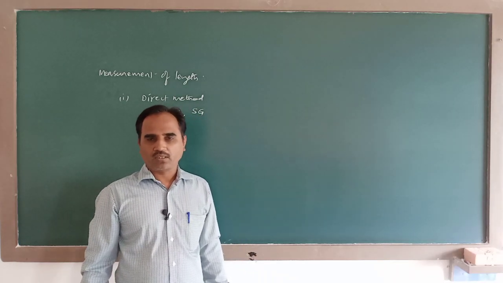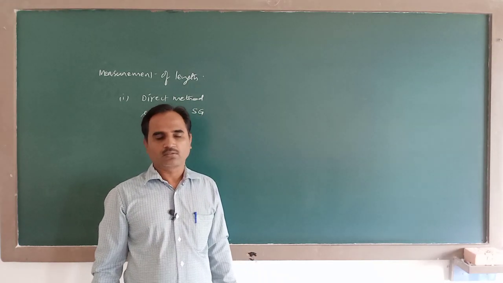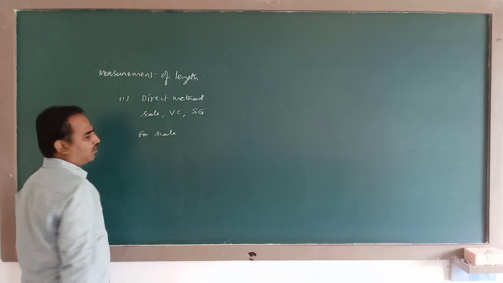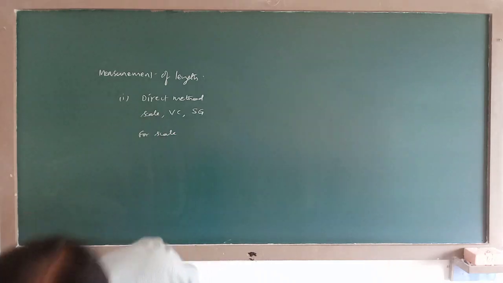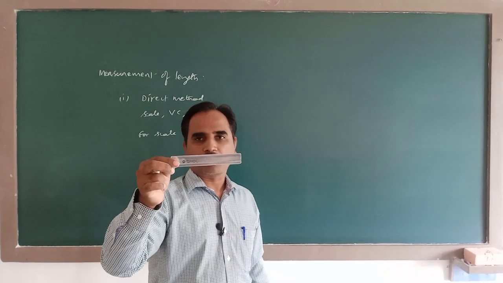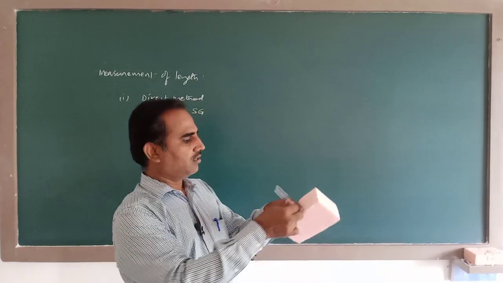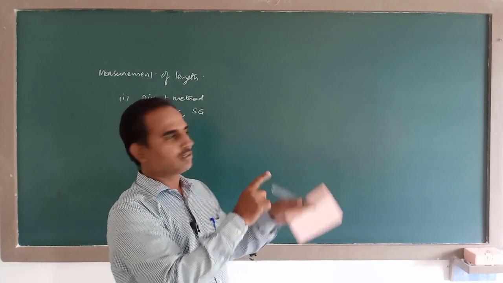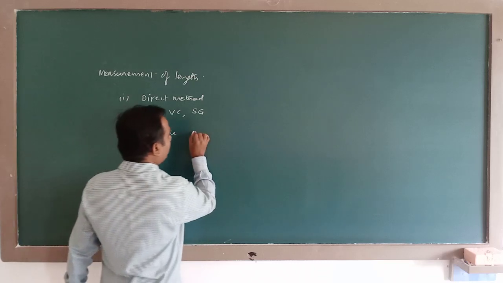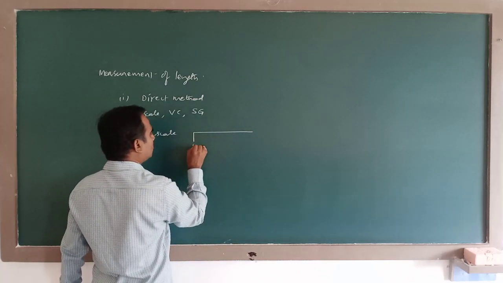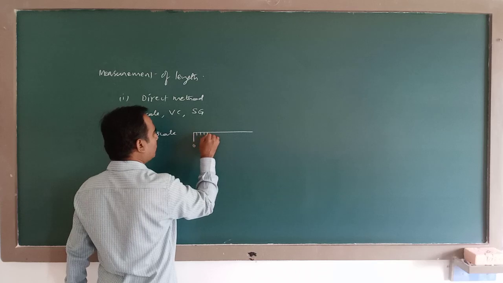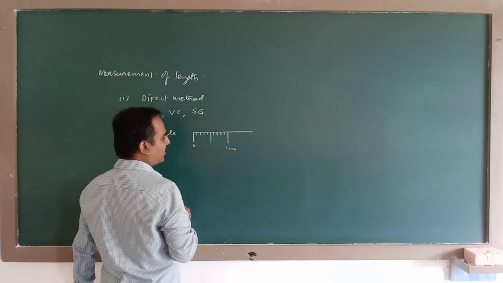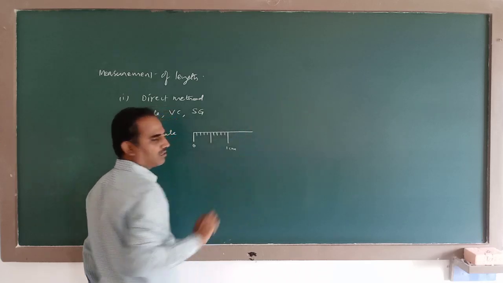You know how to measure the length using a scale. See, if you take a scale like this, in this scale you have graduations only in centimeter and millimeter. So on the scale there will be graduations like this. This is 0, 1, 2, 3, 4, 5. So it is 1 centimeter, 2 centimeter, 3 centimeter, like that.